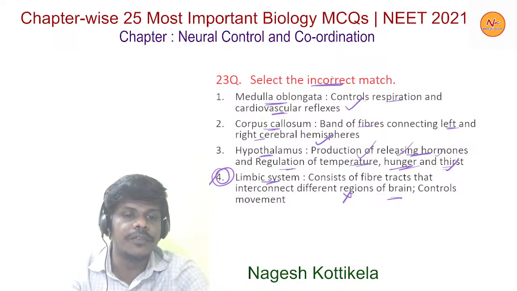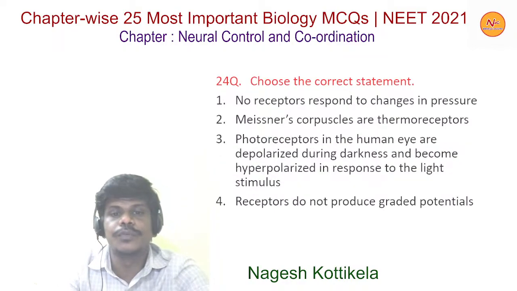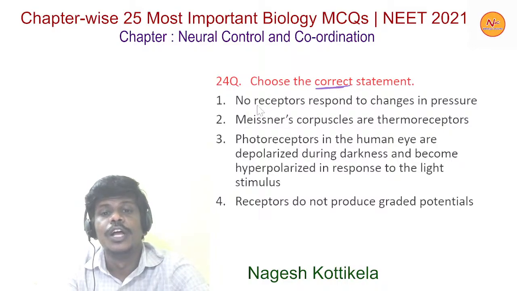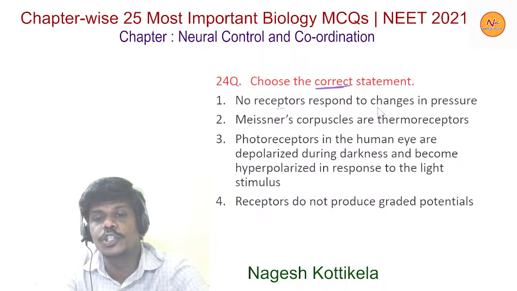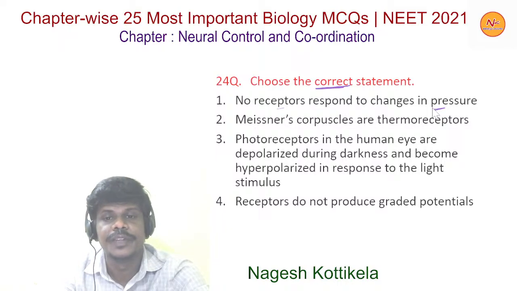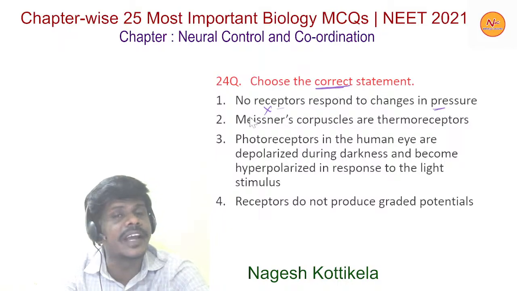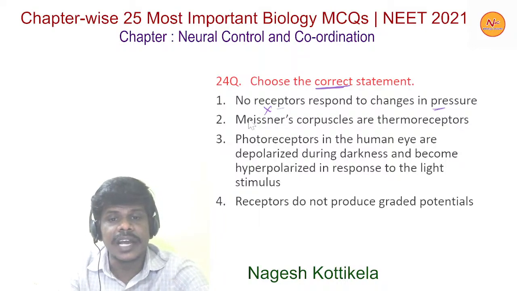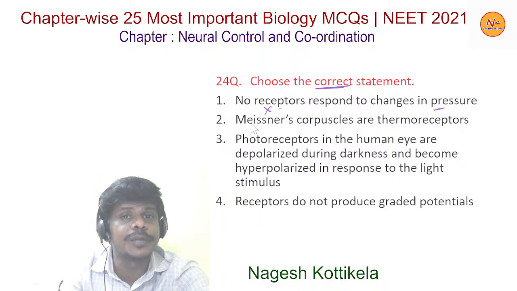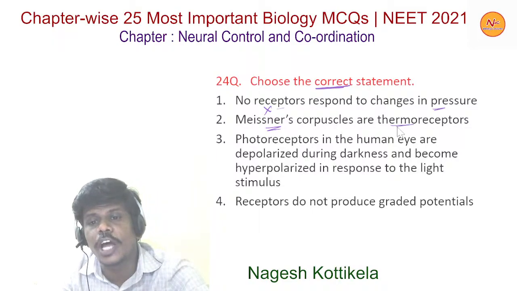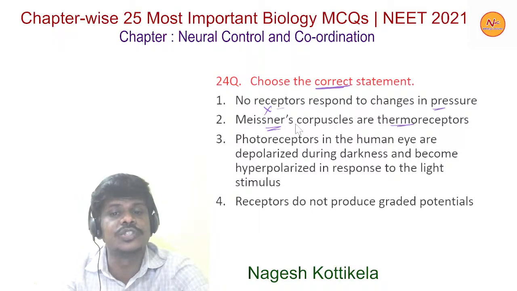Now moving to the next one, question number 24. Choose the correct statement. No, receptors respond to changes in pressure. We have to find the correct statement. This is incorrect, this is wrong; for pressure also there are receptors. The second, Meissner's corpuscles are thermoreceptors. No, this is wrong.